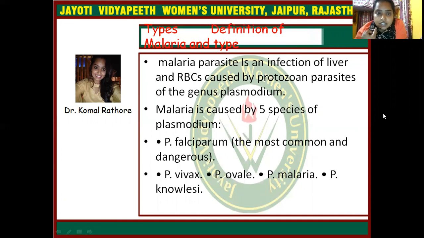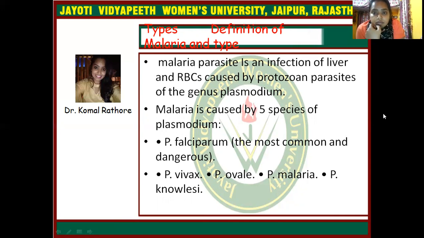So start with definitions. This is not the definition, this is the reason or cause: how the malaria parasite infects humans. Malaria is an infection of the liver and RBCs caused by protozoan parasites of the genus Plasmodium.